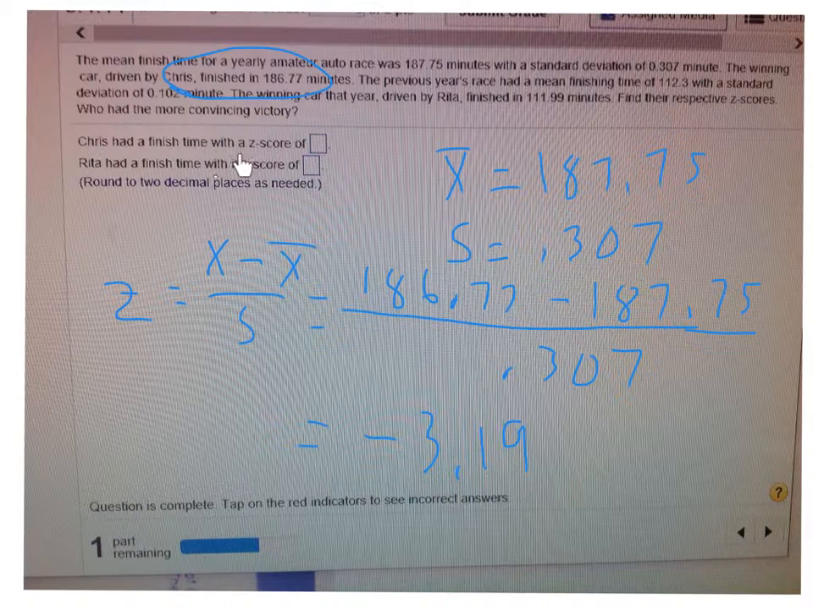I worked out the first part for Chris. I'll let you do the second part for Rita.